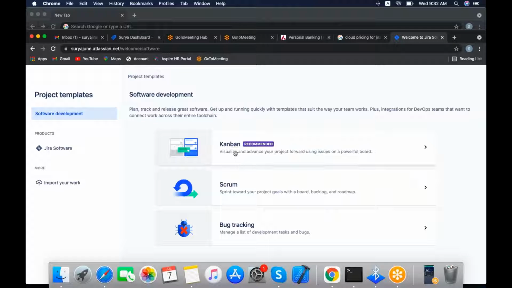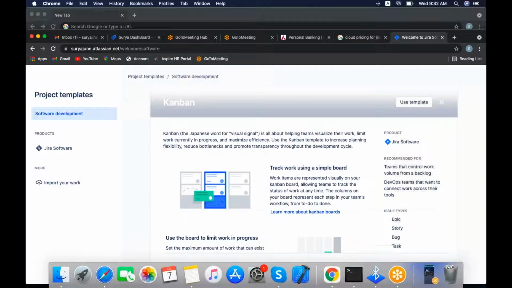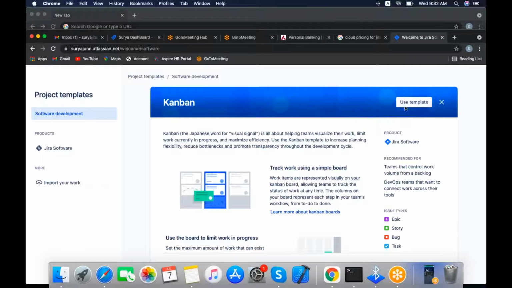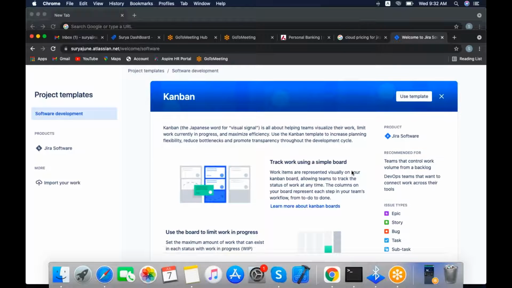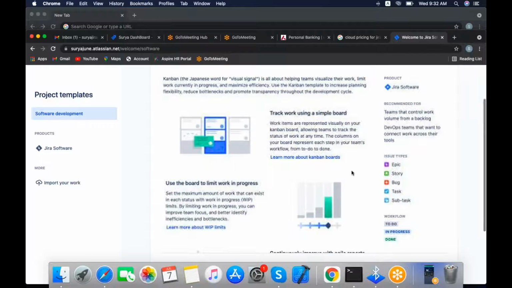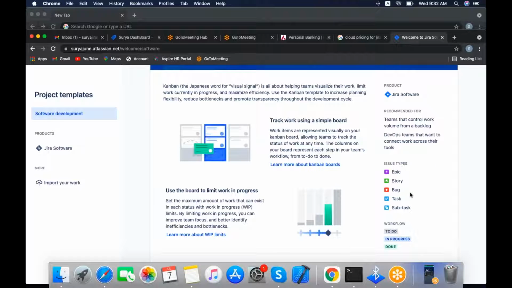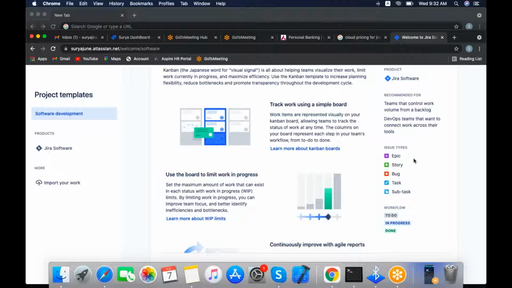But here, if you select a project template like Kanban and use this template, you will see, as we discussed yesterday, the issue types are epic, story, bug, task and subtask. All these options are the same here.